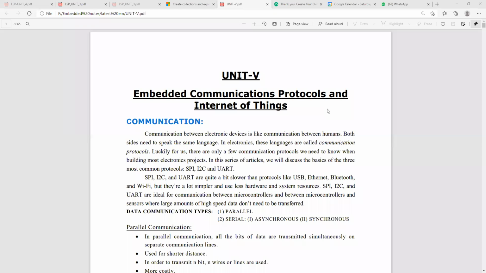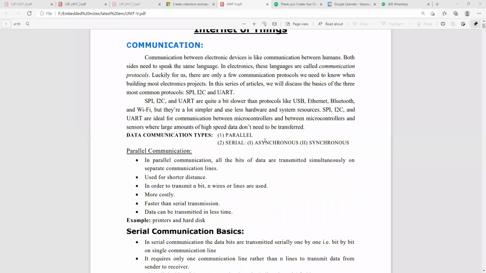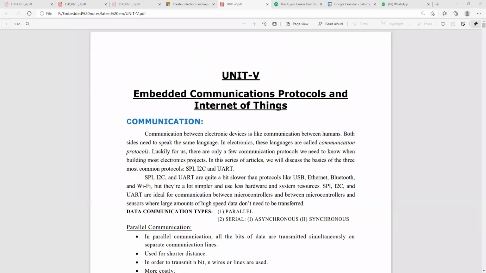Today I'm going to tell you about the fifth unit briefly. So, what is there in the fifth unit? It is very easy to understand because it is more or less similar to your microprocessor and microcontroller. The fifth unit is embedded communication protocols and Internet of Things. In previous classes we have already discussed these communication protocols.